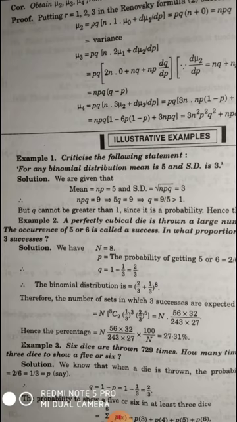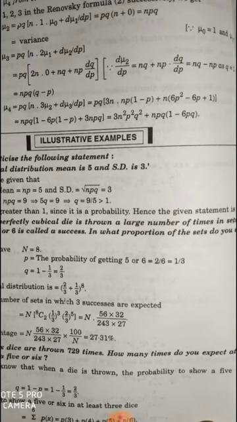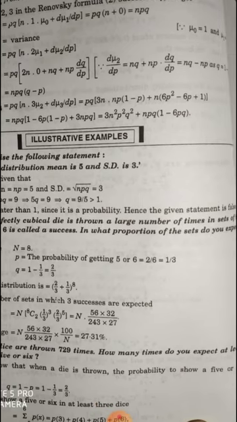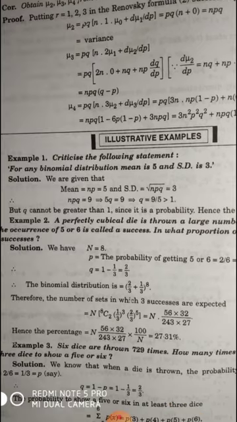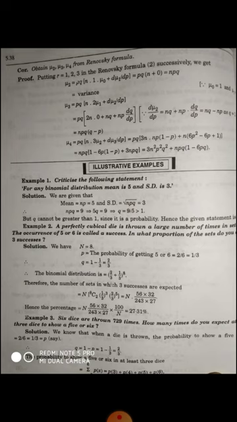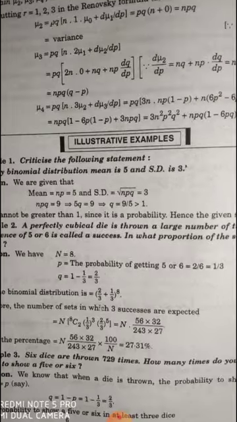Here p plus q will be 1, so q cannot be greater than 1, or probability of any event should not be greater than 1 since it is a probability, hence the given statement is false. So this is the criticism of this statement.